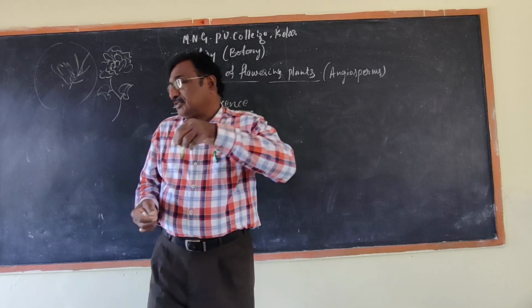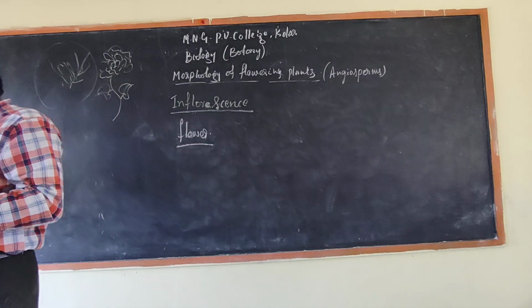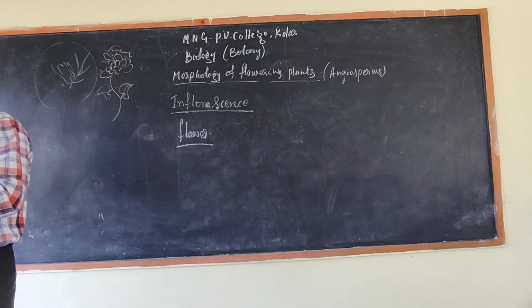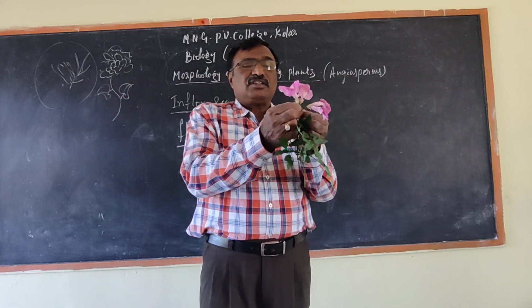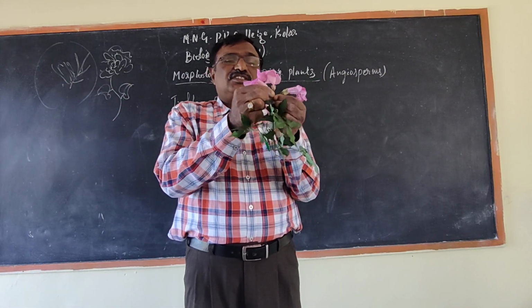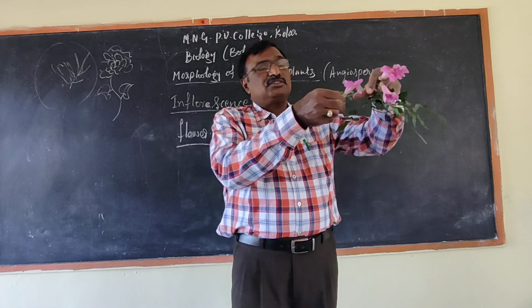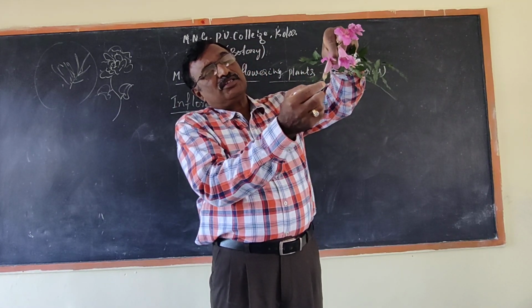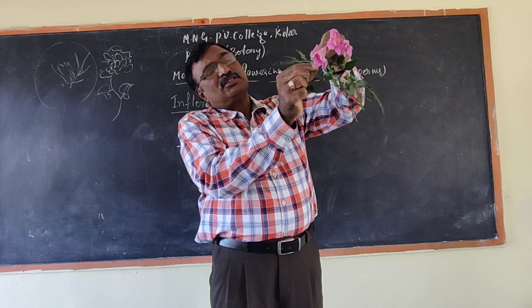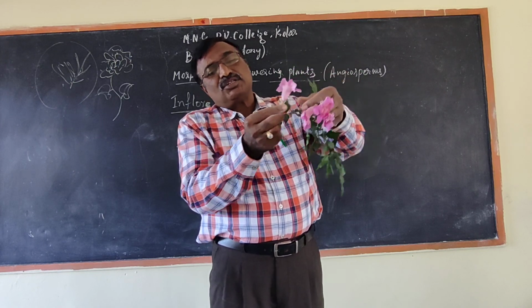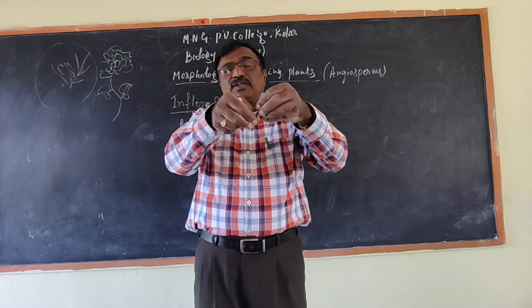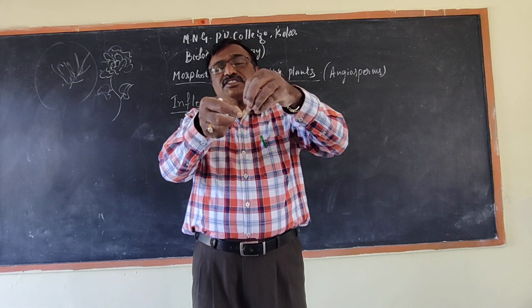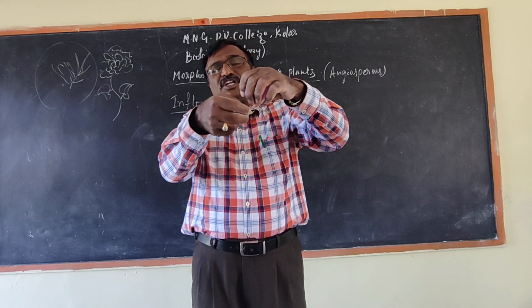So, flower has different parts. The different parts I will show you. See, this is the flower part. Here the stalk, and on that one more part, which is for protection.